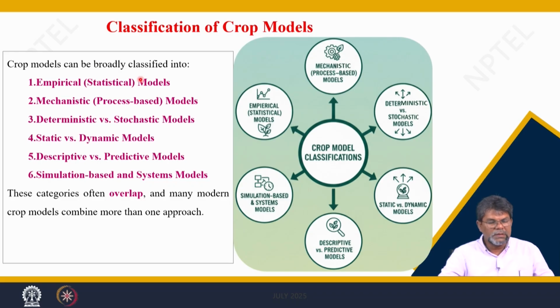Empirical or statistical models, mechanistic or process based models, deterministic or stochastic models, static or dynamic models, descriptive or predictive models, simulation based system models. Mainly, these are the categories. These categories often overlap, but modern crop models combine more than one approach for crop modeling. So, let us discuss one by one.